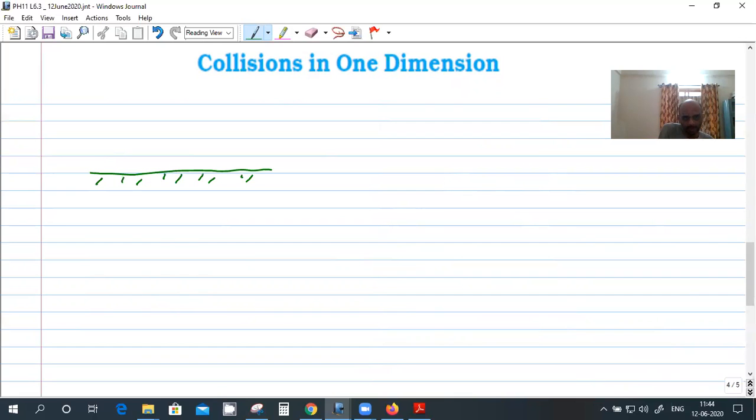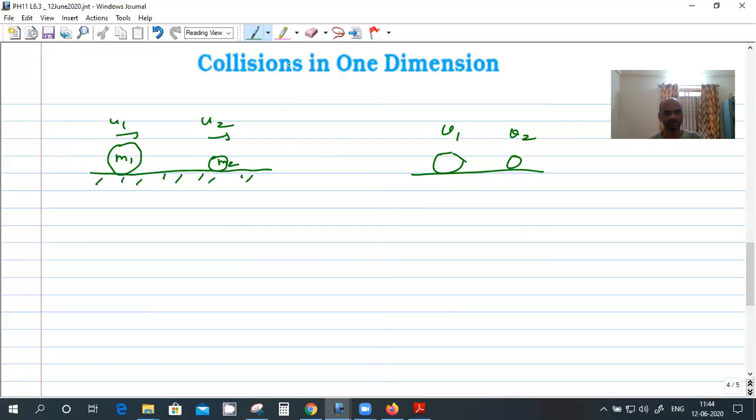Let me take two masses, m1 and m2, with initial velocities u1 and u2, and after collision the velocities will become v1 and v2. The momentum is conserved because there is no external force acting on it. This is a 1D problem, so vectors can be handled by a sign.